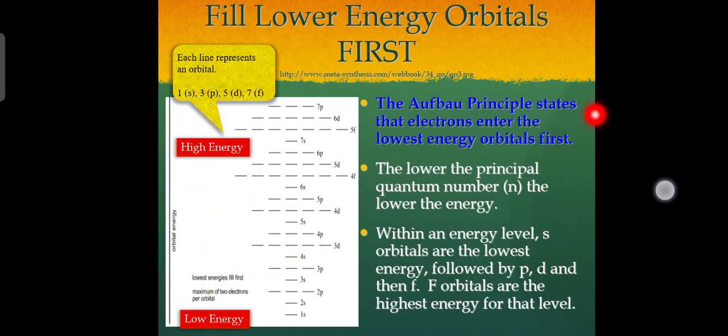Coming to the next topic, how to fill low energy orbitals. First, the Aufbau principle states that electrons enter the lowest energy orbitals first. As you see, there is a maximum of 2 electrons per orbital. The lower the principal quantum number, the lower the energy. Within an energy level, s orbitals are the lowest energy, followed by p, d, and f. The f orbitals are the highest energy for the level.